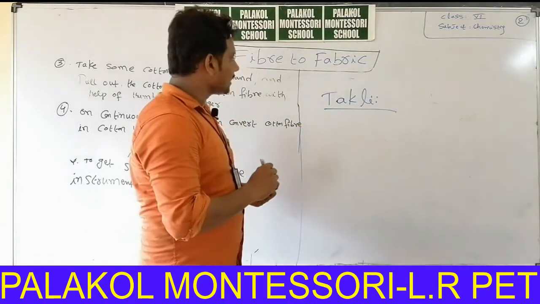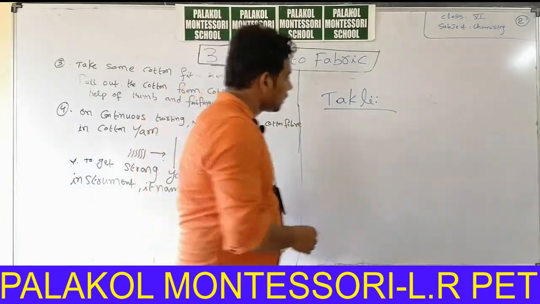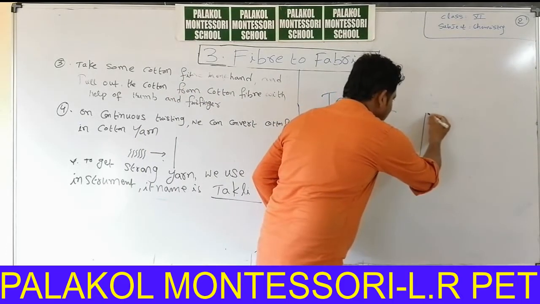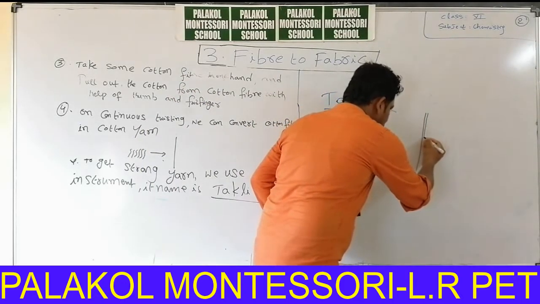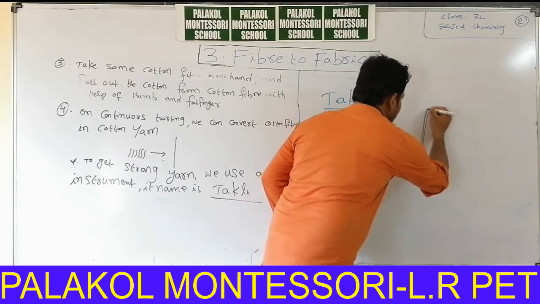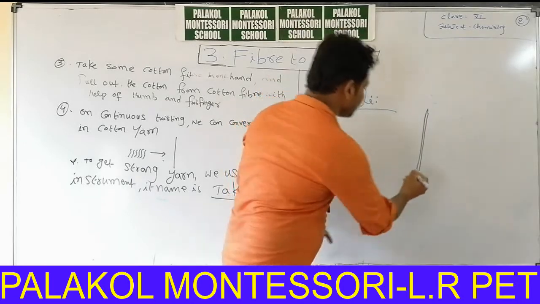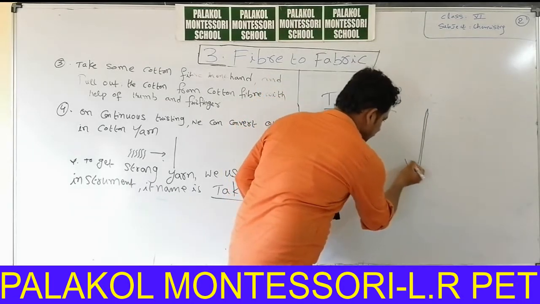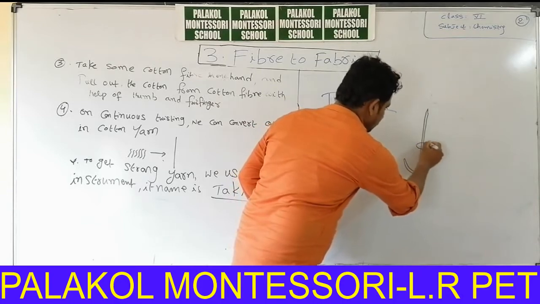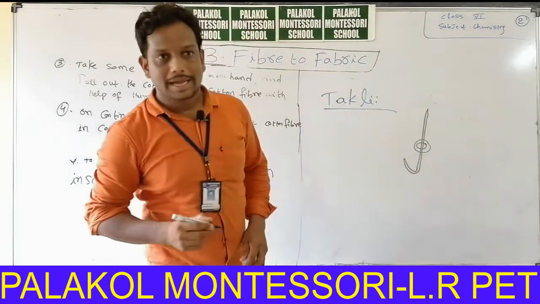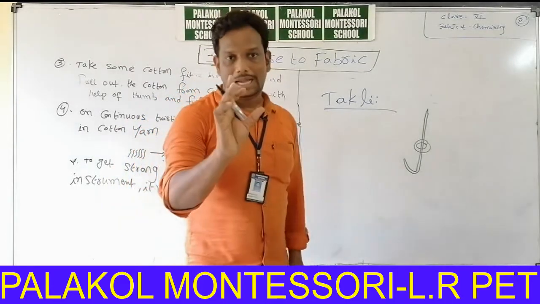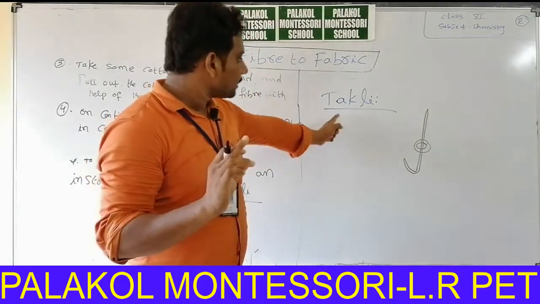The diagram is like this in your textbook. This is having sharp surface. This is the diagram of takli there in your syllabus. Okay, this is the takli.